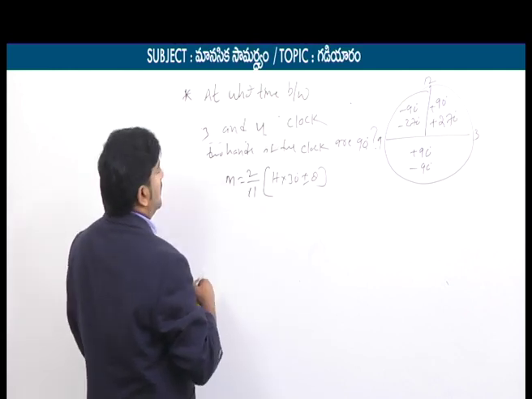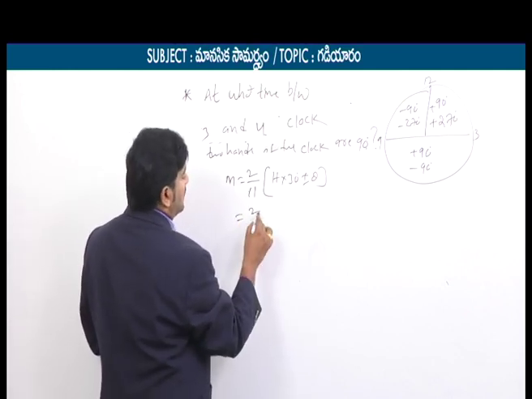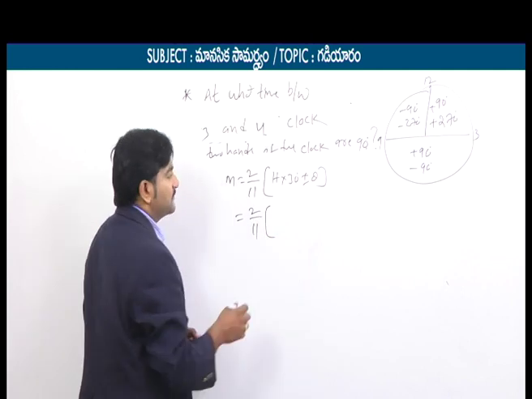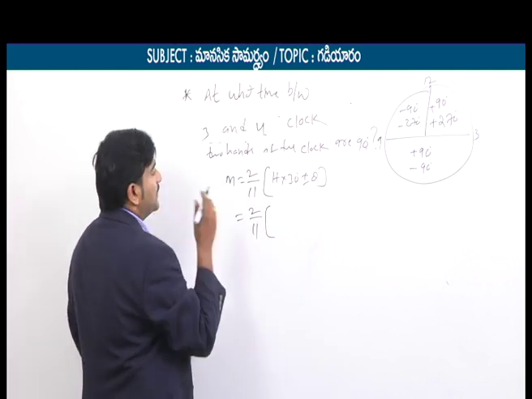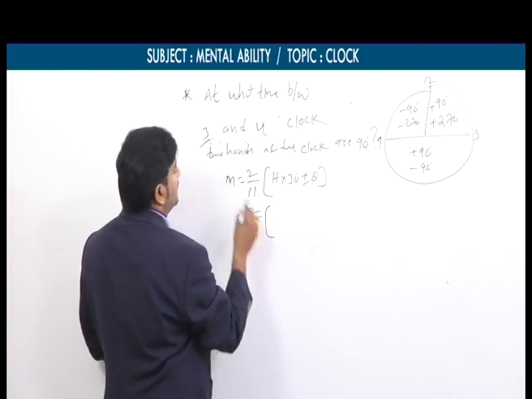So now 3 and 4. Formula is again the same. I told you for the first 4 types we are going to use the same formula. M is equal to 2 by 11 into starting hour, which is 3.